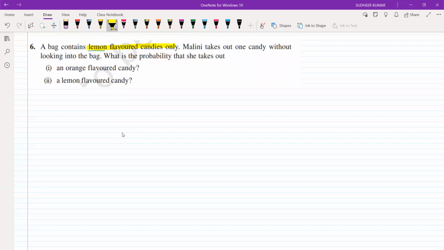Malini takes out one candy without looking into the bag. What is the probability that she takes out an orange flavored candy? Sir, it is impossible.